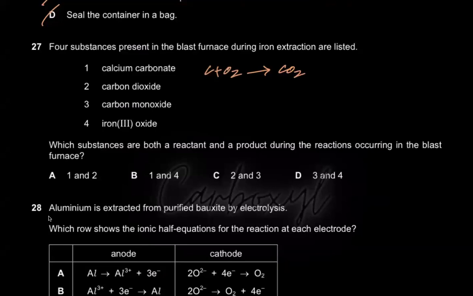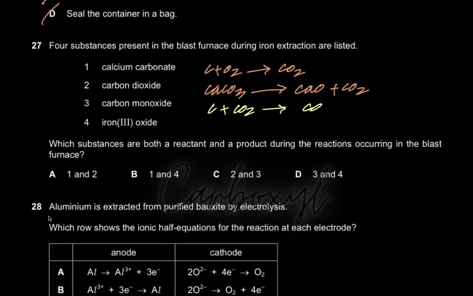So in a blast furnace, what happens is carbon reacts with oxygen to give you carbon dioxide. This is a highly exothermic reaction due to which the calcium carbonate thermally decomposes to form calcium oxide plus carbon dioxide. And this further results in carbon reacting with carbon dioxide to give you carbon monoxide. And obviously calcium oxide is formed and you have sand. So if you have sand in it, because iron's ore is hematite, right?